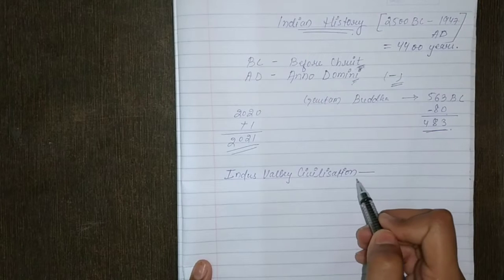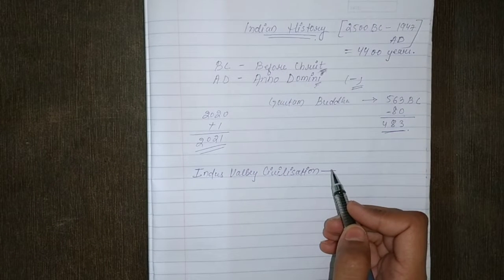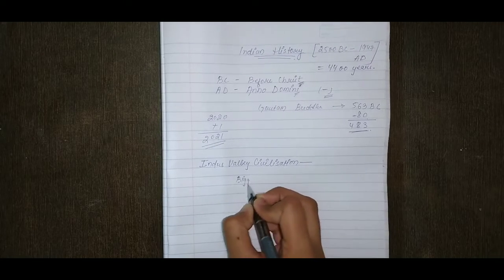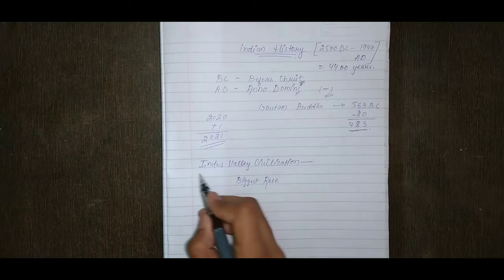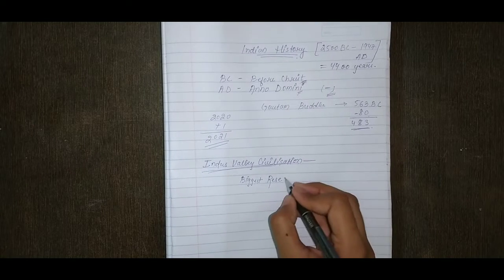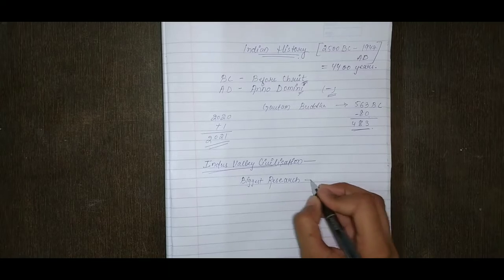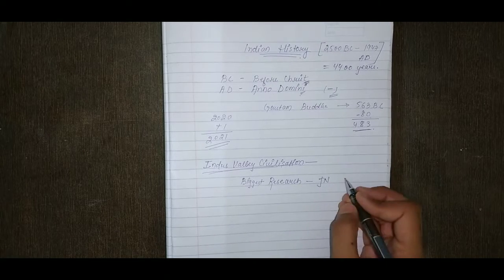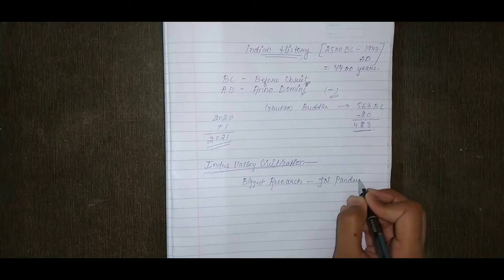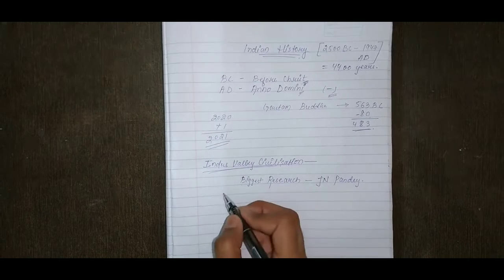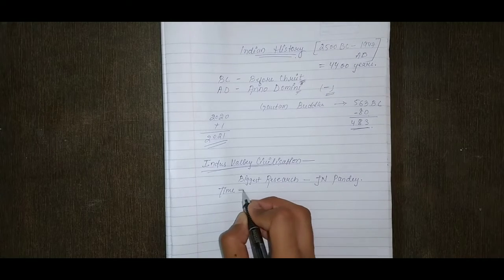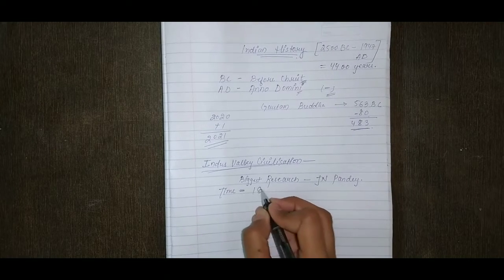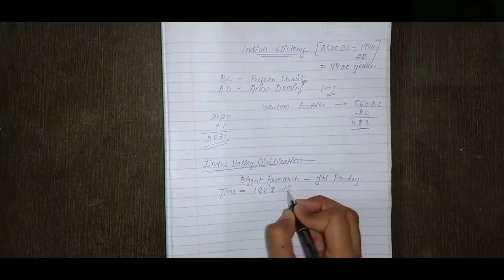In the Indus Valley civilization, it is believed that the biggest research was done by J.N. Pandey. This is the research time when he researched on this. The time was 1848 to 1856.